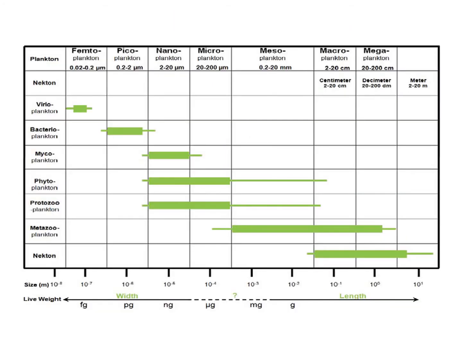There is a table that describes the types of planktonic species around the different kinds of sizes: the femtoplankton, the picoplankton, the nanoplankton, the microplankton, the mesoplankton, the macroplankton, the megaplankton. So these are the different kinds of sizes. Nekton is not here, while the virioplankton is around the femto. The bacterioplankton size is in picometer. The mycoplankton size is in nanometer.